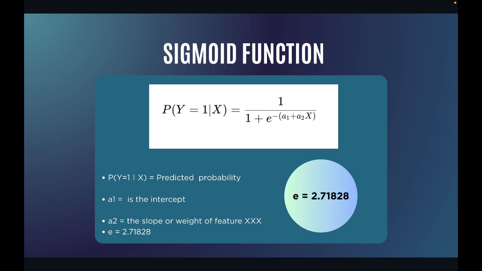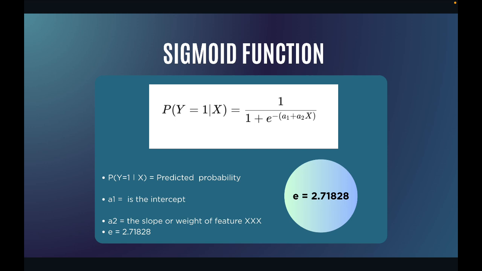Don't think much about it. We are going to create one model, and then we'll understand in depth how we are getting the outputs. But which function is it using? It is using the sigmoid function. The logic behind logistic regression is with the help of this sigmoid function. And you can see over here how this sigmoid function looks.